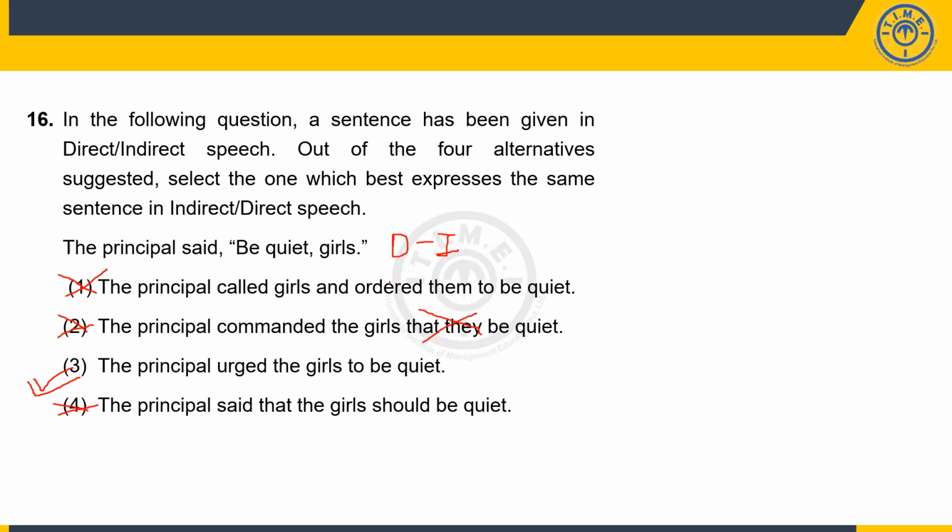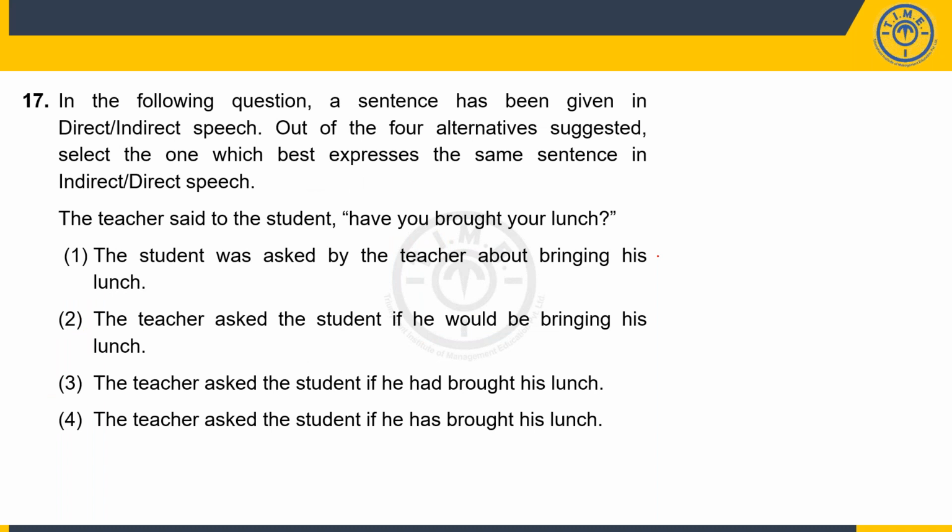All right, guys. I hope you're able to follow this. Now let's come to the 17th question. The teacher said to the student, "Have you brought your lunch?" So this is direct speech, needs to be converted into indirect speech. Option 1: The student was asked by the teacher about bringing his lunch. But the "about" here becomes wrong. It's more of his inquiring, have you brought it or not? So the "about" over here becomes wrong, so one gets eliminated.